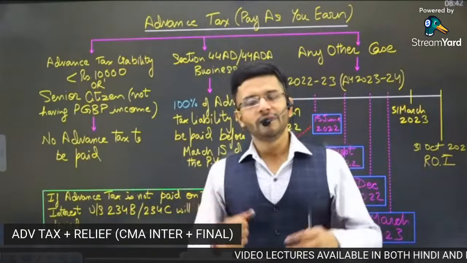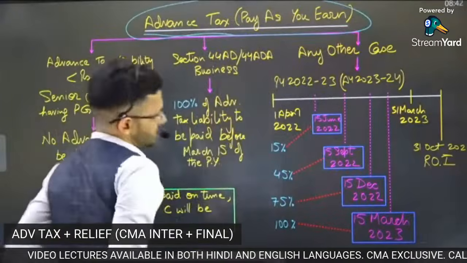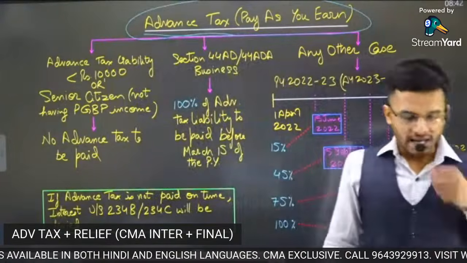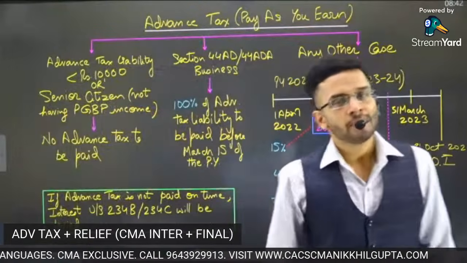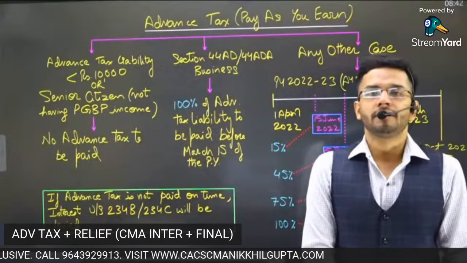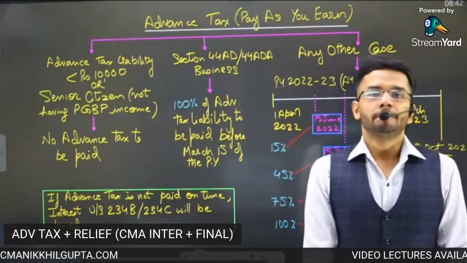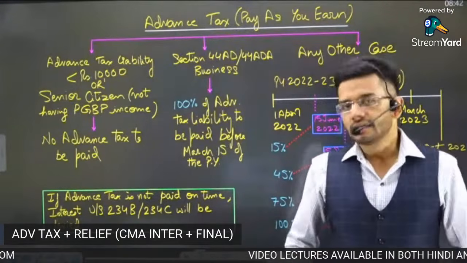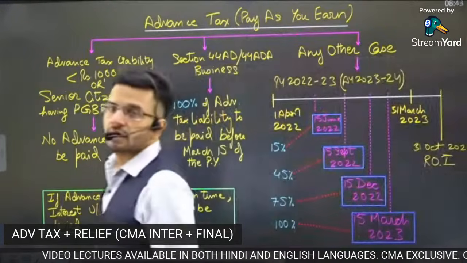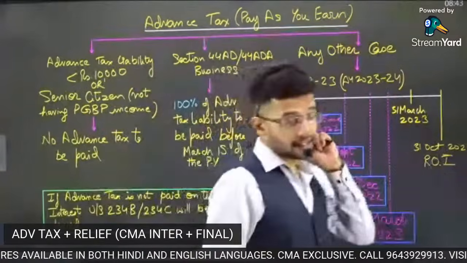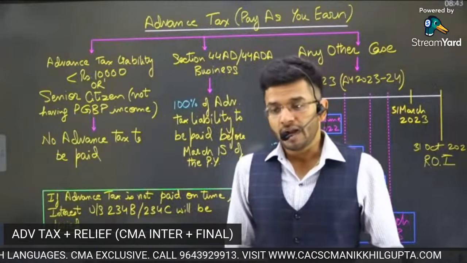So yes, what are we going to study today? Guys, we are going to study one of the most important topics of your syllabus, advanced tax. From an exam perspective also, in your last examination itself, that is December 2021, a question from this particular aspect was asked. It was around 4 to 5 marks. Yes, a small chapter, a very brief concept, but an important one, considering that it has been asked in the last examination. It can recur, it can reappear. So we need to be very much prepared for this particular topic, which is advanced tax.